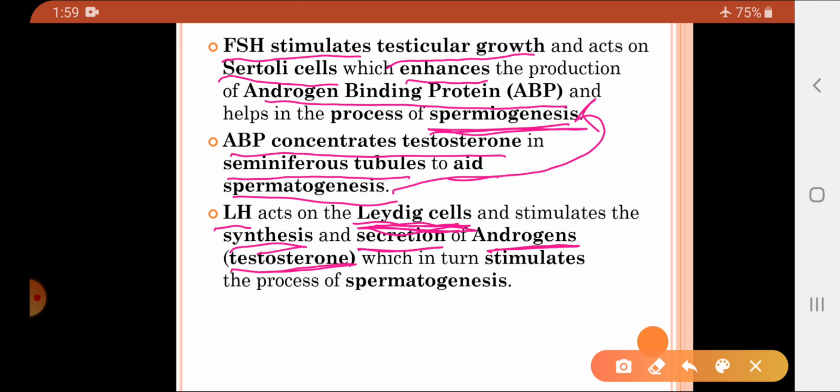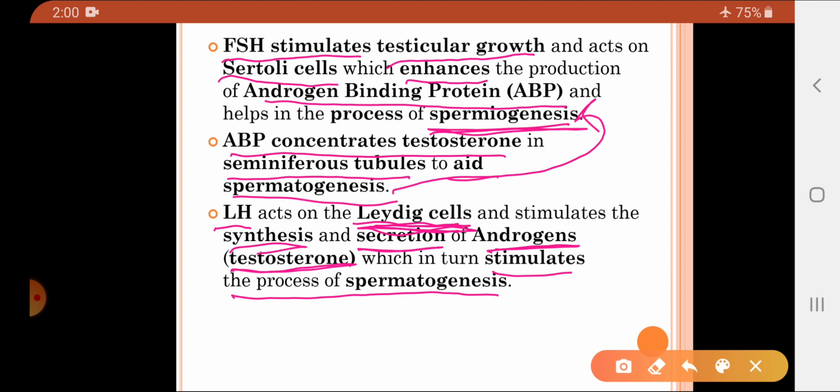One of the most important androgens is testosterone, which in turn stimulates the process of spermatogenesis. So LH acts on the Leydig cells, which in turn secrete and synthesize testosterone, and this testosterone is responsible for spermatogenesis. So basically the spermatogenesis process is completely controlled by the secretion of hormones.